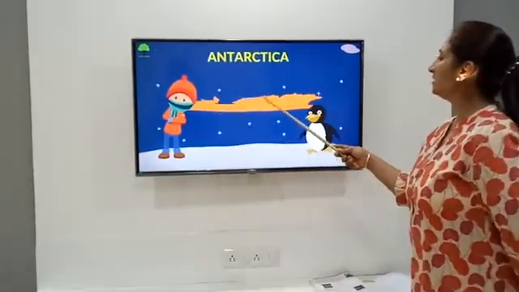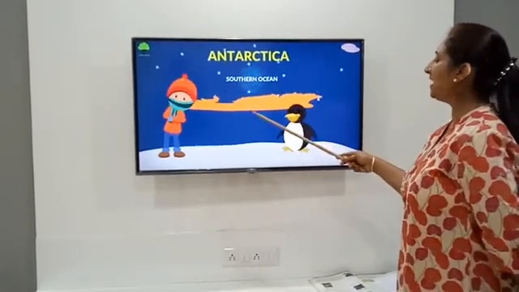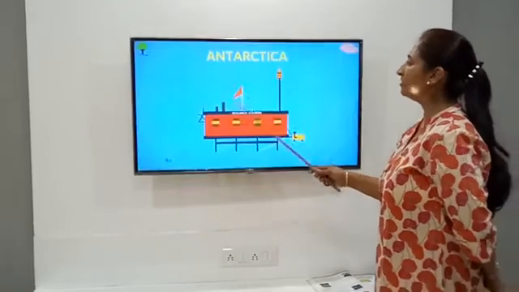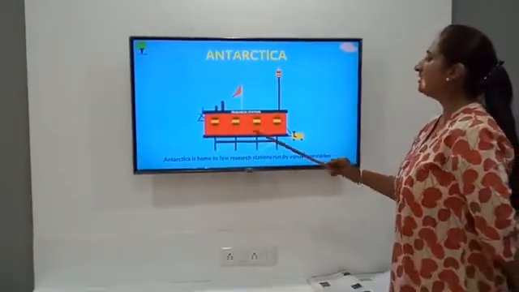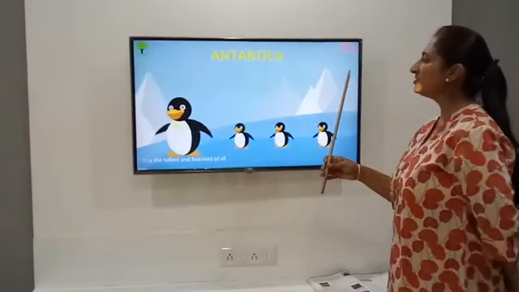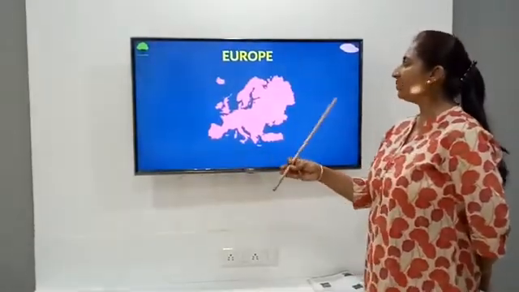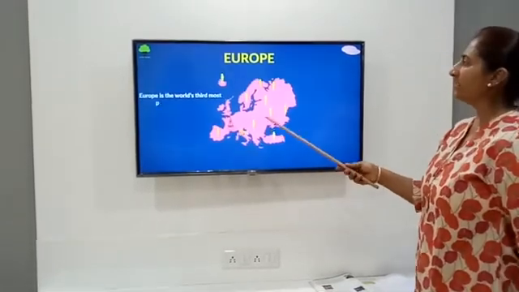Antarctica. Antarctica is the windiest and the frozen continent and the driest continent with the least population. In Antarctica, there is no habitation found here. Only the researchers go there and visit this continent. Penguins are the most attractive birds found there.